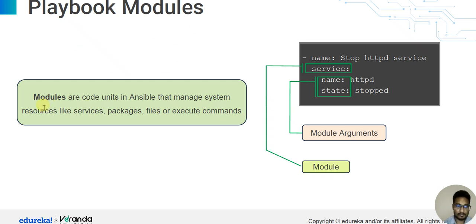Playbook modules. Modules are core units in Ansible that manage system resources like services, packages, files, or execute commands. Name: stop httpd service. Service is a module, and name and state are the module arguments. Name is httpd and state is stopped. So this is the playbook modules.